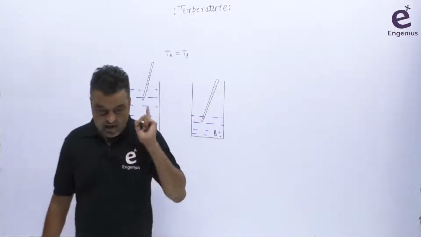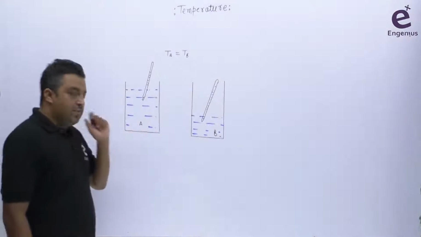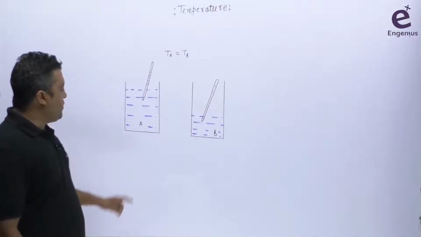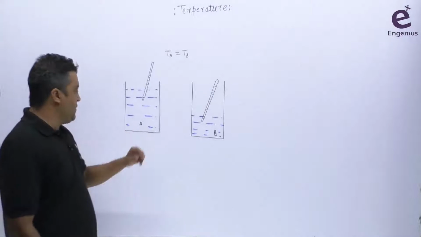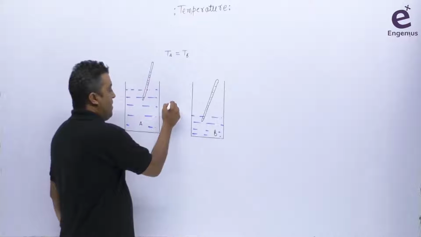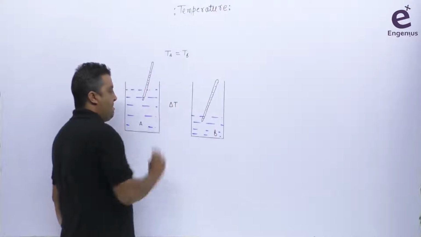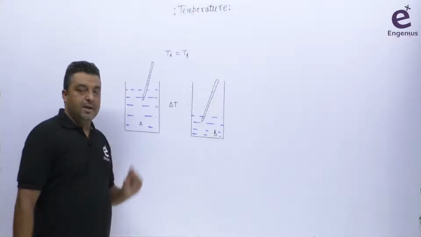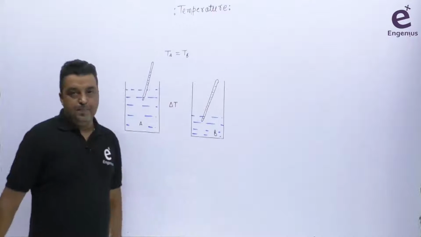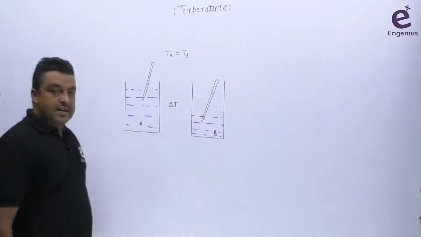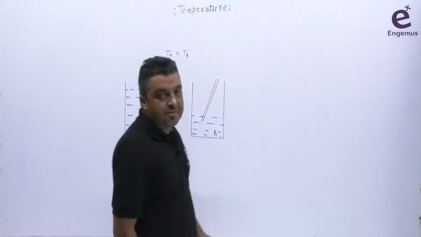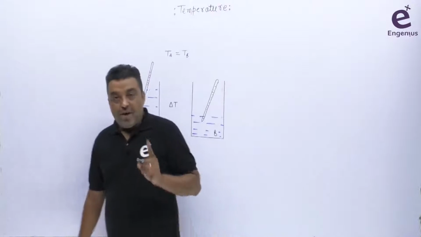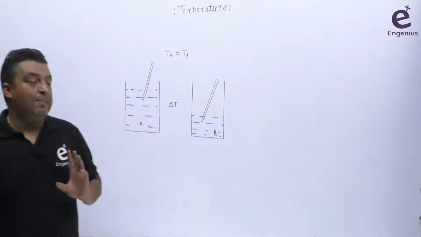ओके, सेकंड थिंग, इफ आई आस्क यू, लेट मैं कुछ अलग पूछता हूं आपसे. Let's say I want to increase the temperature of these two containers by an amount delta T. Okay, I want to increase both the fluids, both the waters here, by the same amount delta T. So in which case is the heat requirement more? Now the question is correct. Okay, in which case will the heat requirement be more?